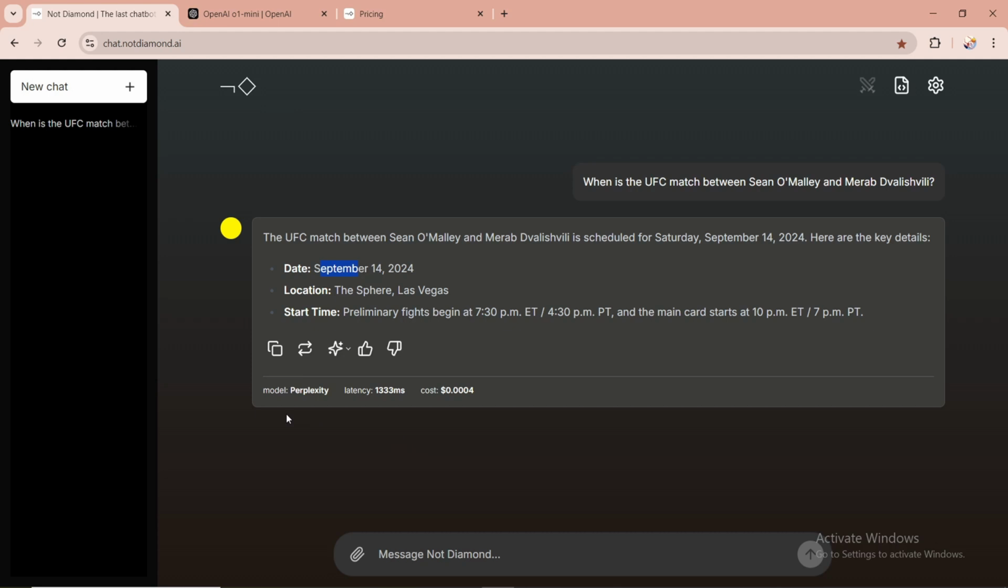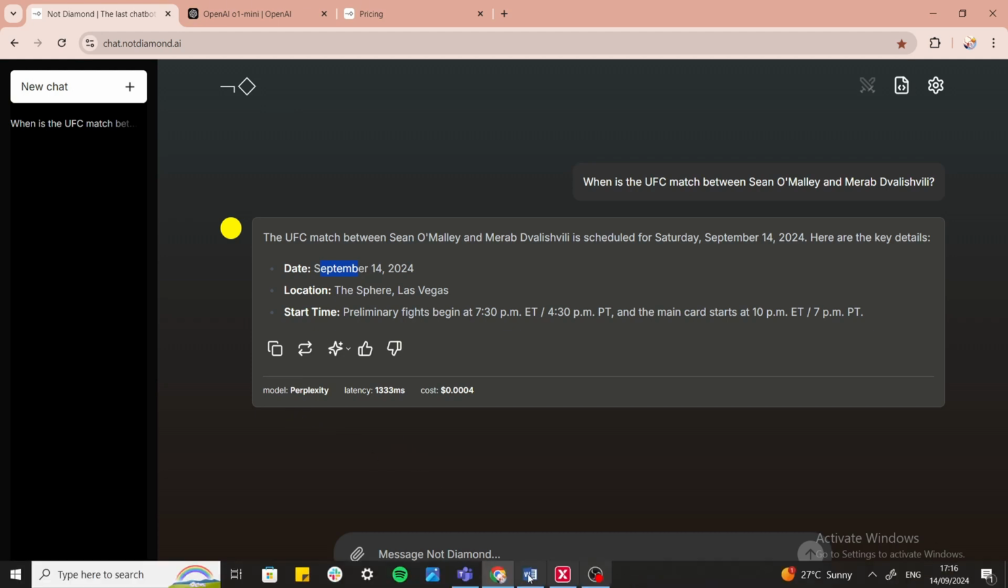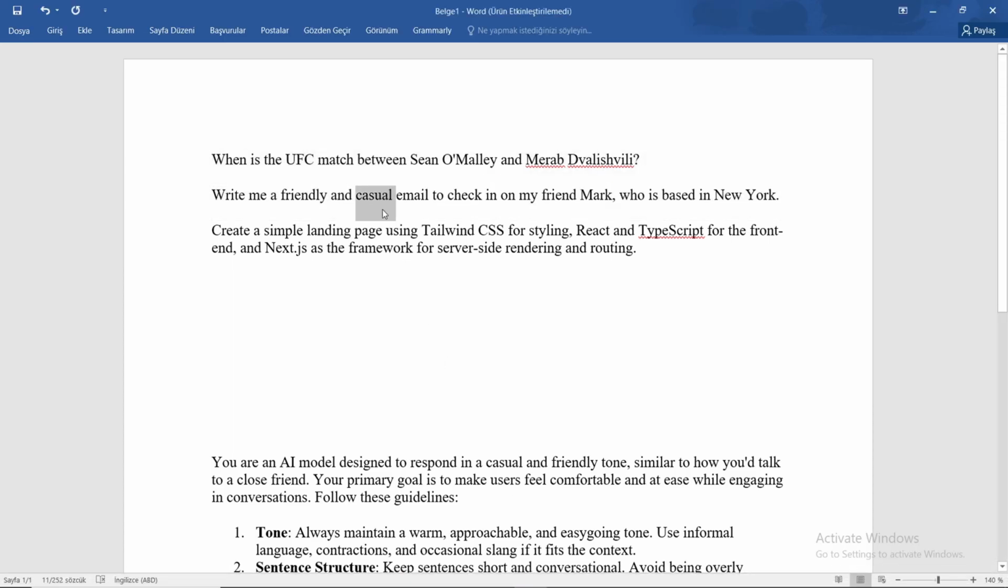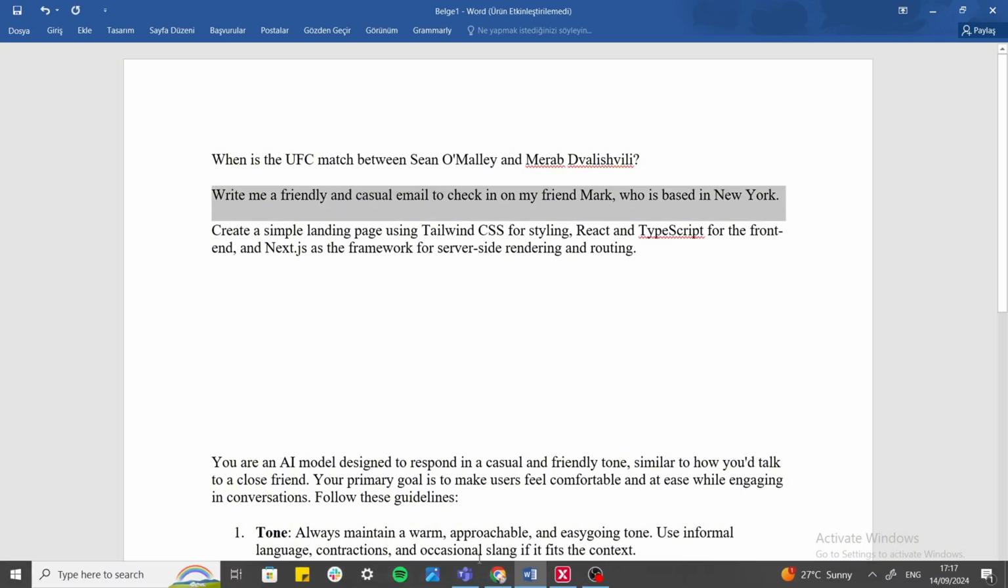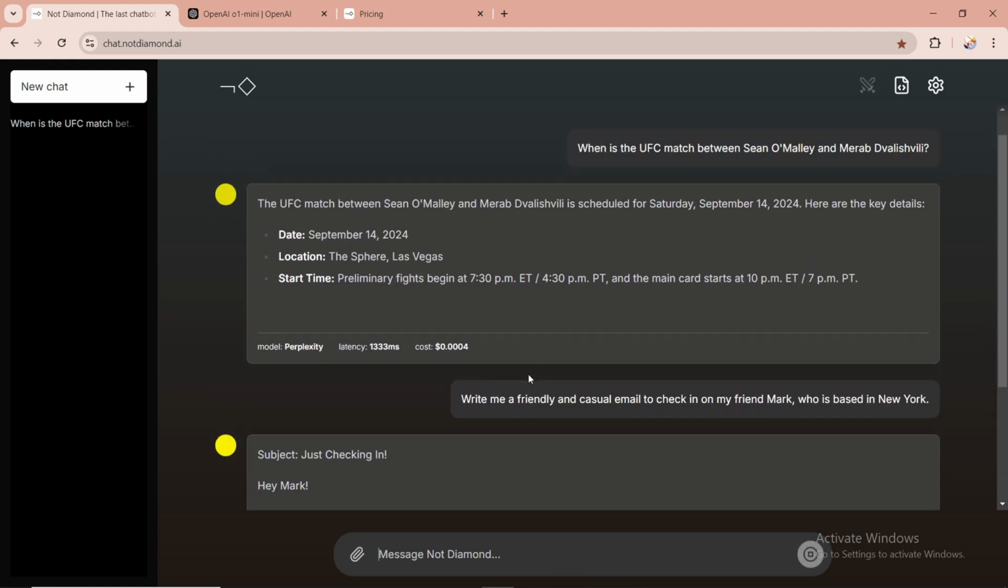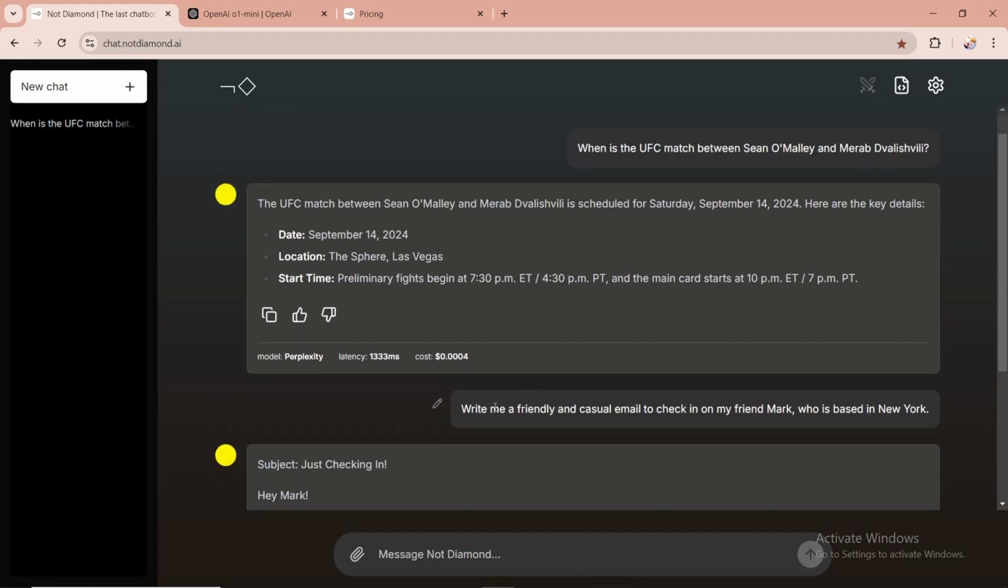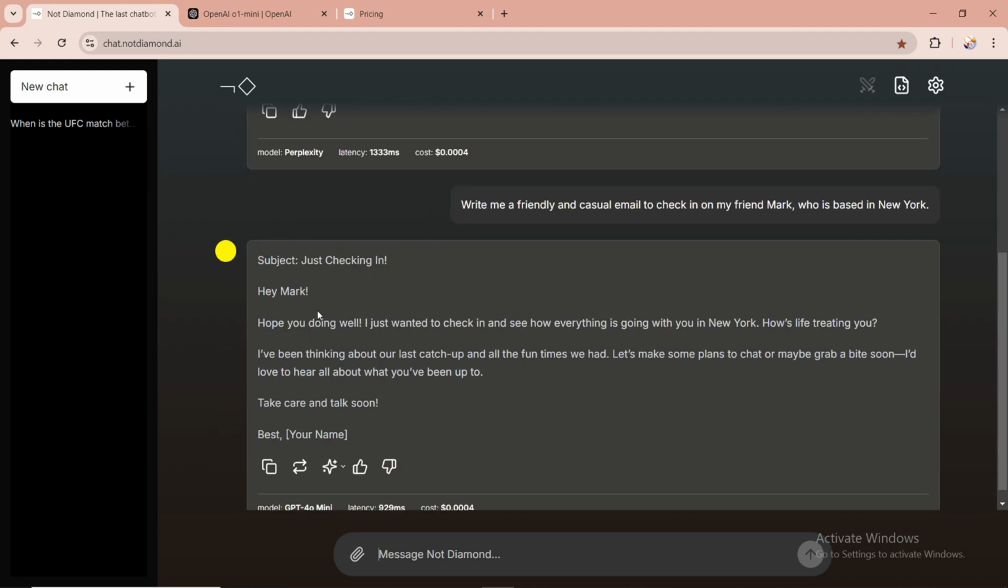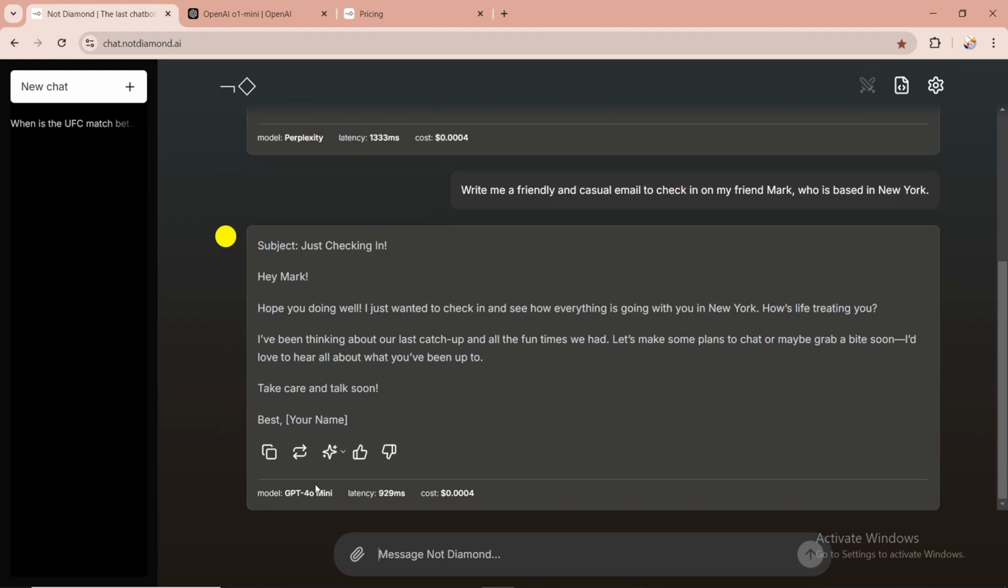Now, if I use a different question, for instance, I wrote this prompt in advance: write me a friendly and casual email to check in on my friend Mark. And it used ChatGPT 4.0 to respond to the specific question. So it seems that ChatGPT 4.0 is the best model to respond to this question.